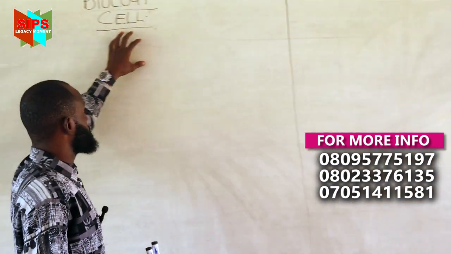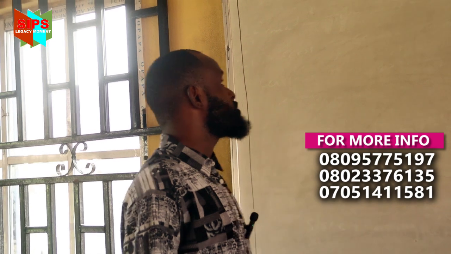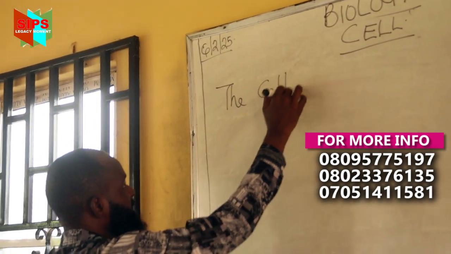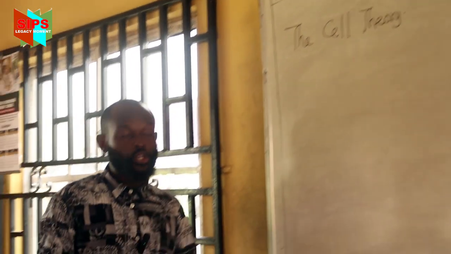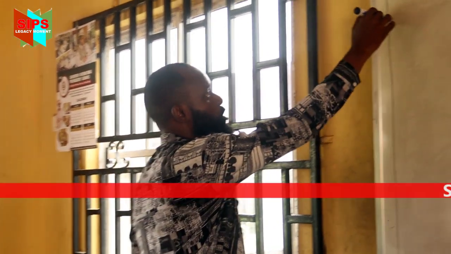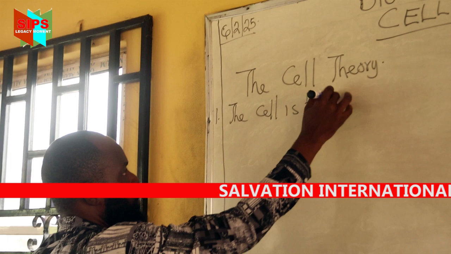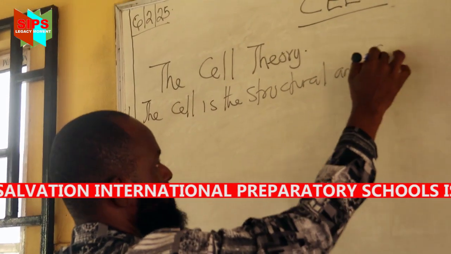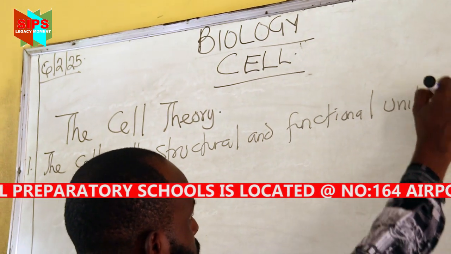So when you are being asked to define the cell, we simply say that the cell is the structural and the functional unit of what? Life. Now let's take our emphasis to the cell theory. Since we've defined the cell to be the structural and functional unit of life, we have the cell theory. And number one of the cell theory says that the cell is the structural and functional unit of life.